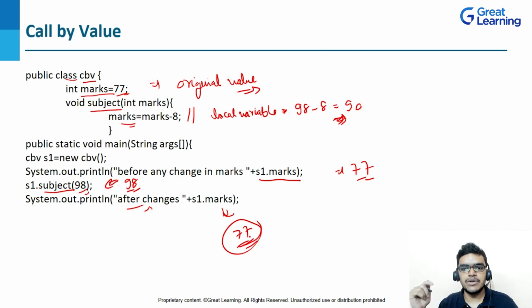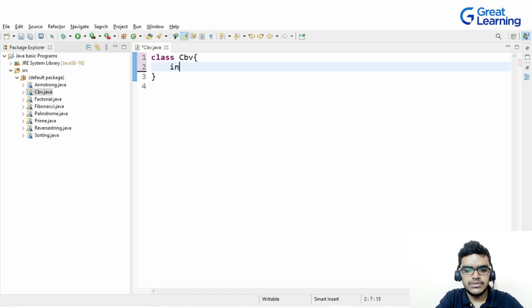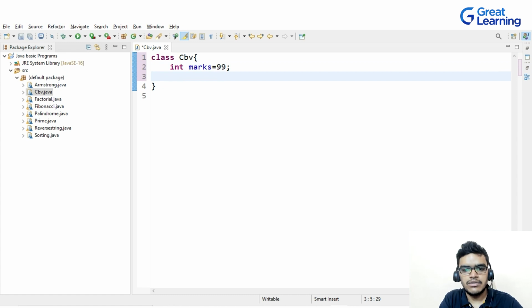But the original value will be 77. Now let's see the practical implementation of call by value. So let's start with the coding part. Here I will write class CBV, and inside this class I will create an integer data type variable, and give marks as the name of the variable, and I will give the marks as 99. And the same thing, we will create a method. For creating a method, I will write void, and let me give the name of this method subject, and inside this I will pass the parameter, that is int marks.